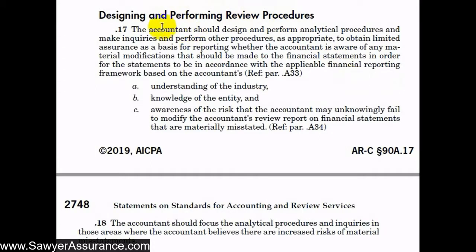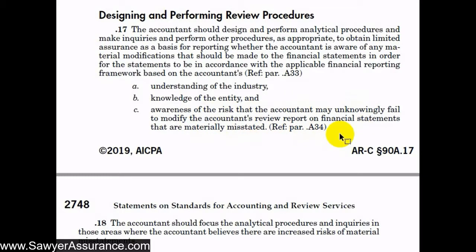So it says here in ARC section 90A.17 and 18 that we should design and perform analytical procedures and make inquiries and perform other procedures that we find appropriate to obtain limited assurance as a basis for reporting whether we're aware of any material modifications that should be made to the financial statements in order for those statements to be in accordance with an applicable financial reporting framework, based on our understanding of the industry, our knowledge of the entity, and our awareness of the risks that the accountant may unknowingly fail to modify the accountant's review report on financial statements that are materially misstated.